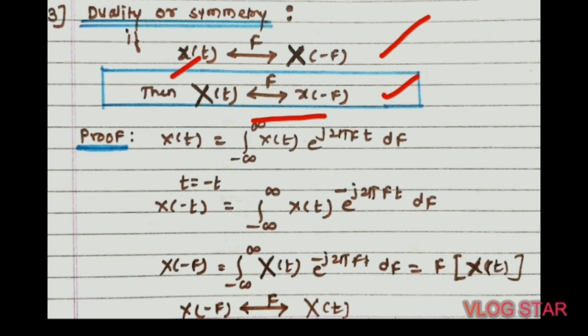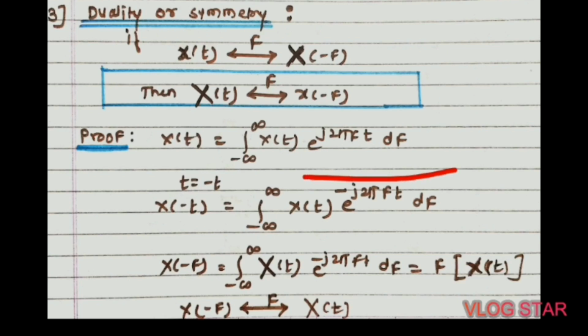In the term x of t, x represents the shape of the signal and t shows the variable is time, and in terms of x of minus f, x represents the shape of the spectrum and f shows that the variable is frequency. So the duality theorem tells us that if x of t and x of minus f are a Fourier transform pair, then the shape of the signal in the time domain and the shape of the spectrum can be interchanged. Okay, so here we can prove this statement with the help of this Fourier transform equation.